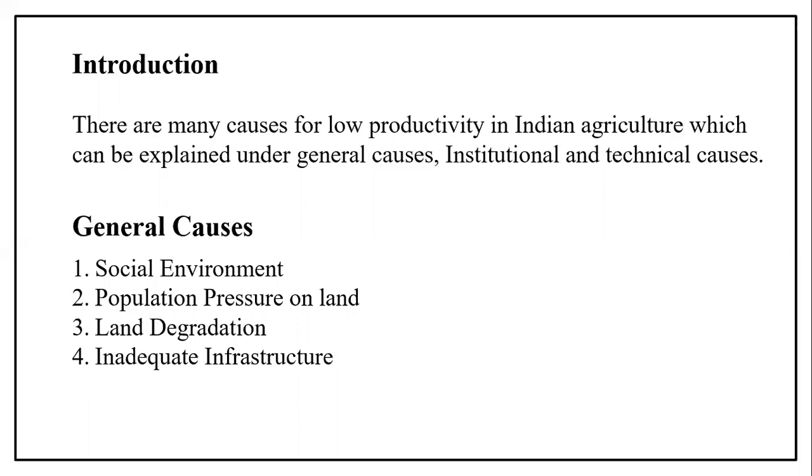Next we can see the causes for low productivity in Indian agriculture. There are three kinds of causes: general, institutional and technical causes. The first one, in general causes, is the social environment. The social environment of the villages is a major obstacle in agricultural development, because the majority of Indian farmers are illiterate, superstitious, conservative and non-responsive to new agricultural techniques.